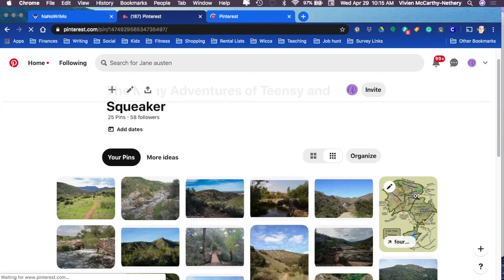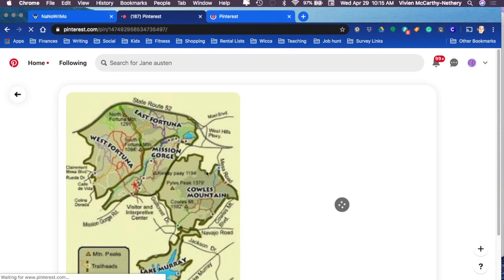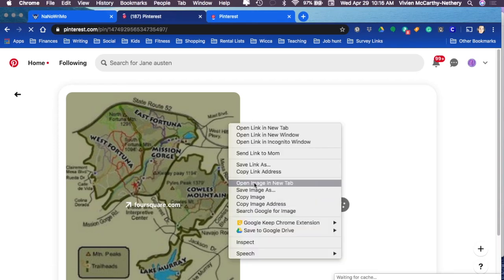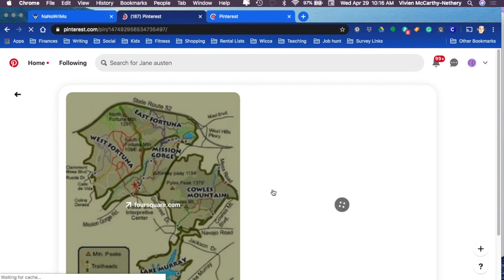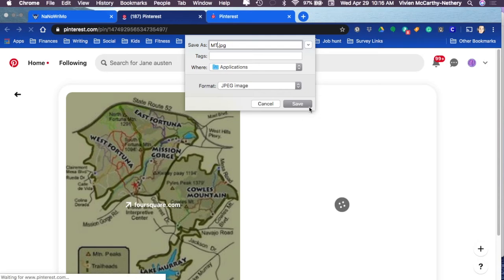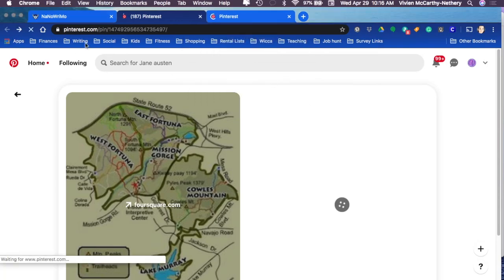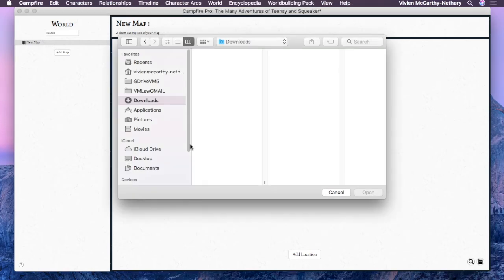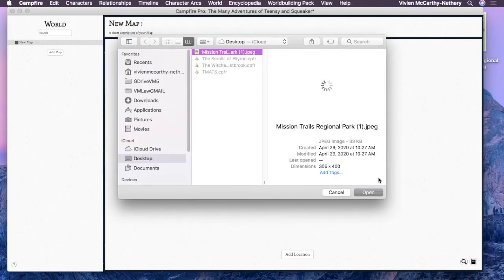So this is my Pinterest board where I have saved my location for the story that I used as a reference. This was the area we used to live. We lived right next to a nature reserve, and that was what I wrote the story about. So I saved my image, and eventually I'm going to illustrate this map with this picture as a reference. But for now, I'm just going to import the picture.